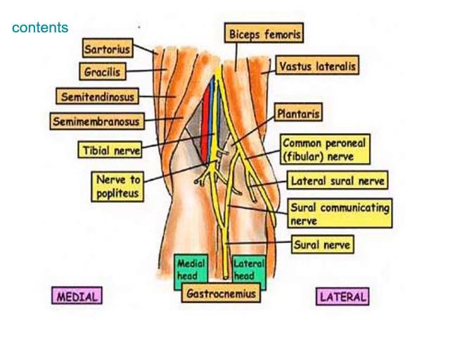Laterally, in the proximal part, are the biceps femoris, tibial nerve, popliteal vein and lateral femoral condyle. In the distal part are the plantaris and the lateral head of the gastrocnemius. Medially, in the proximal part, are the semimembranosus and medial femoral condyle. In the distal part are the popliteal vein and tibial nerve, and the medial head of the gastrocnemius.